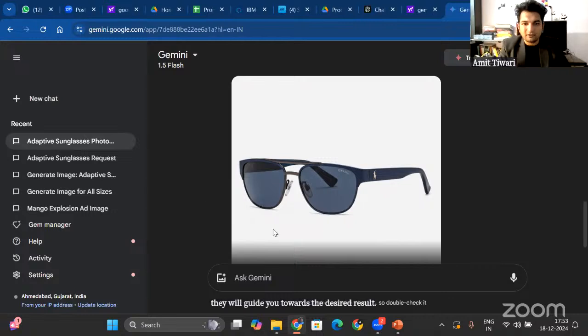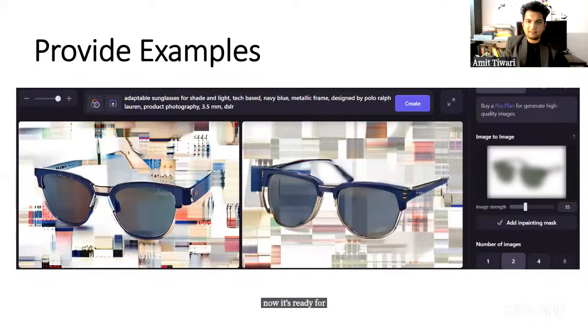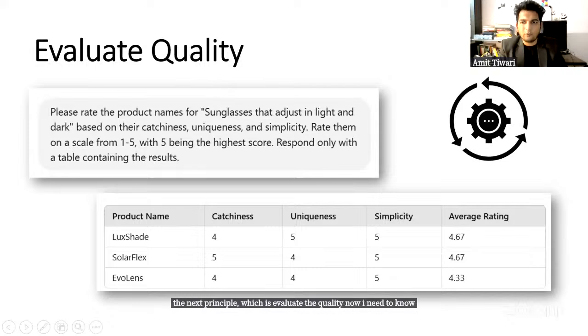All right. So I was able to give this direction to provide me these 3 product names, and I am now ready for the next principle, which is evaluate the quality. Now I need to know whether the generated result of my ChatGPT is qualitative or not.